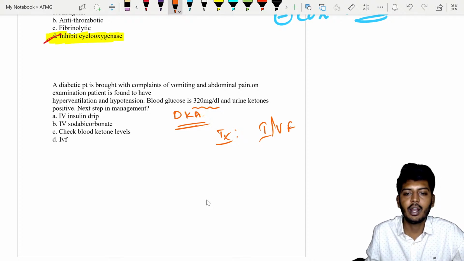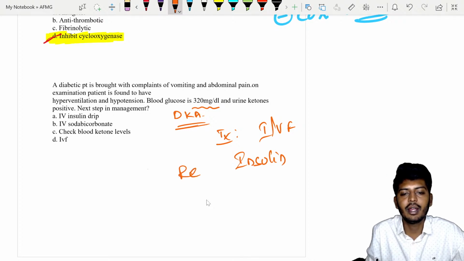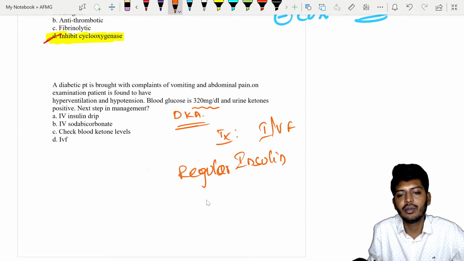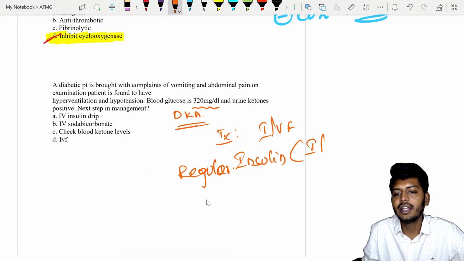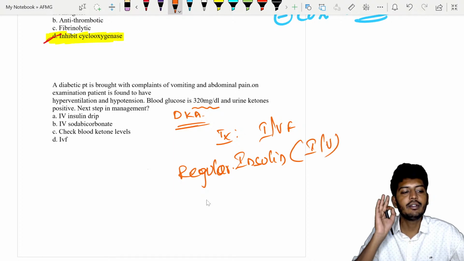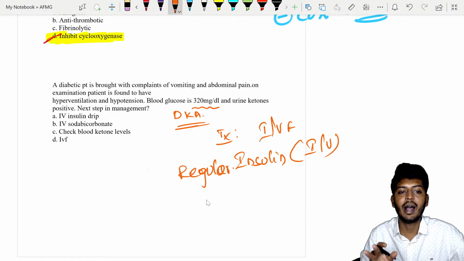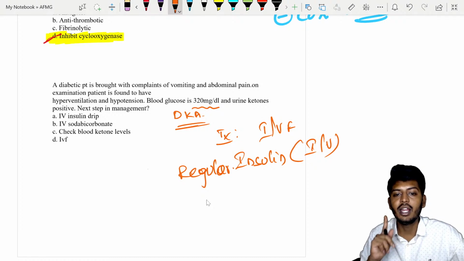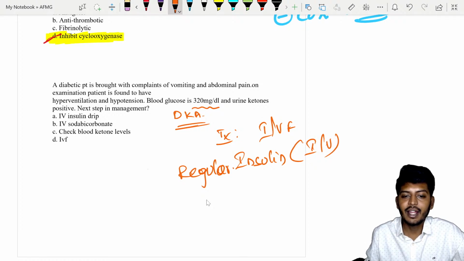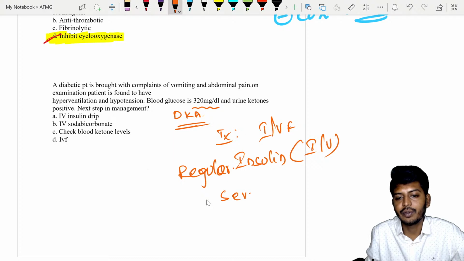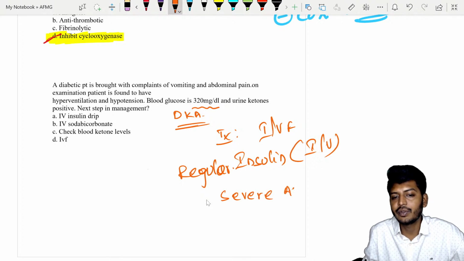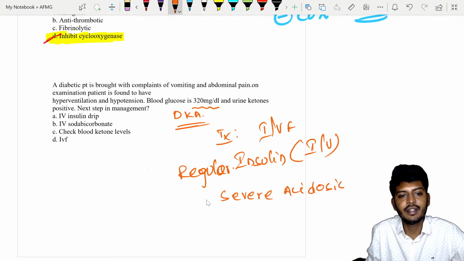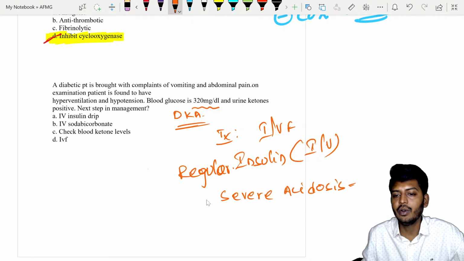Followed by IV fluids, you are going to start insulin. Which insulin are we going to use? Regular insulin. Regular insulin can be given IV. Remember, regular insulin is the only insulin we can give IV. If there is severe acidosis, then you are going to give sodium bicarbonate, NaHCO3.